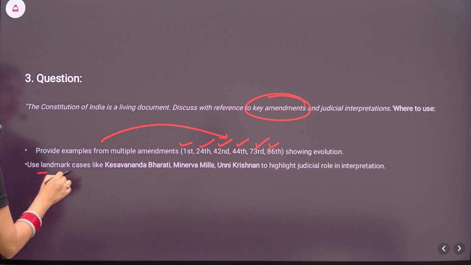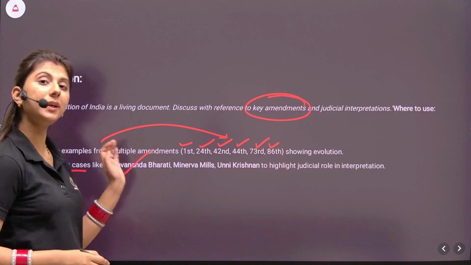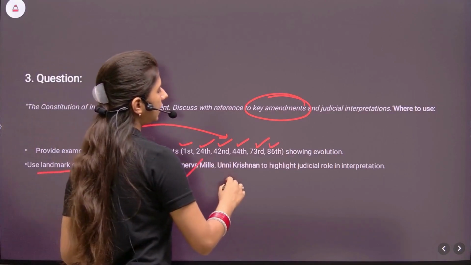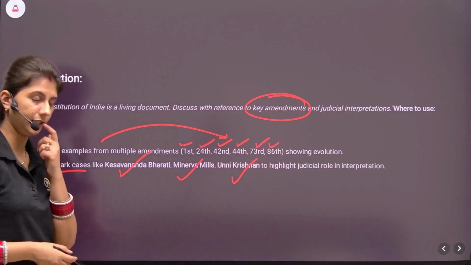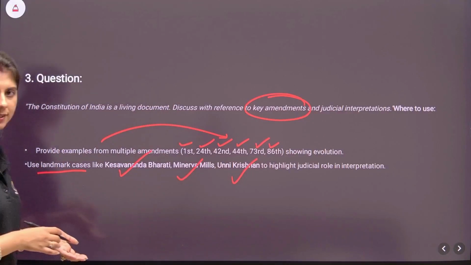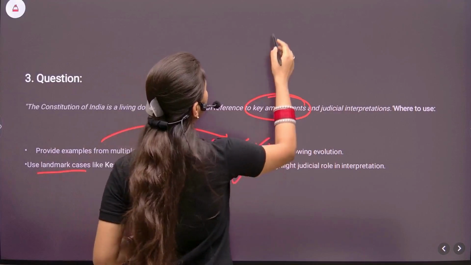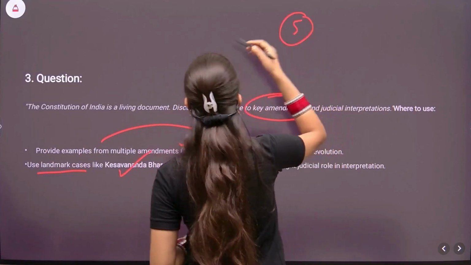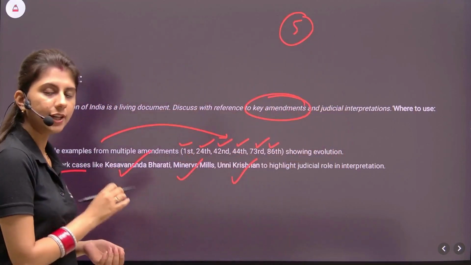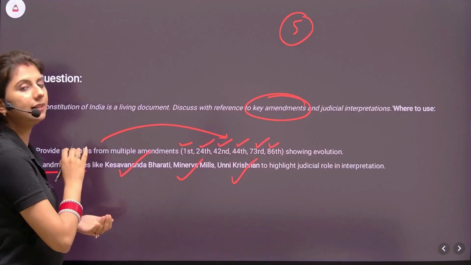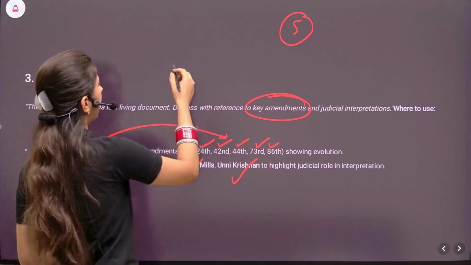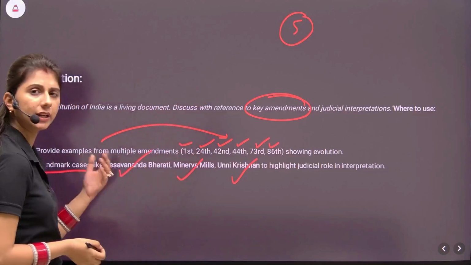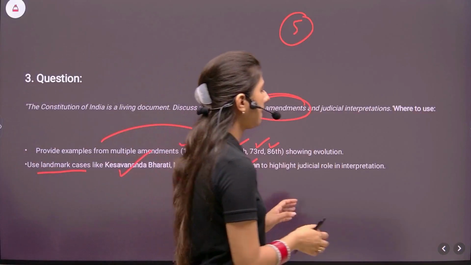Then use the landmark cases like the Kesavananda Bharati case. See the repetition of the cases. Minerva Mills case, Unni Krishnan case to highlight the judicial role in interpretation. Now, what was the purpose here? If you have, hold on, let's say just 5 cases and all these amendments, trust me, you will be using these in a number of parameters and dimensions throughout all the GS papers, be it society, be it polity, be it governance.